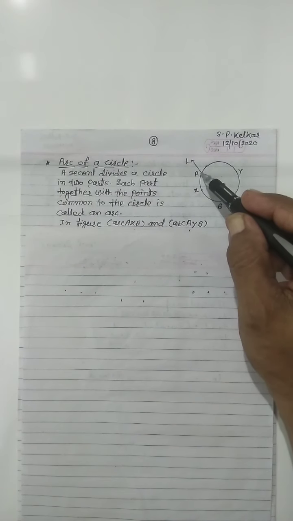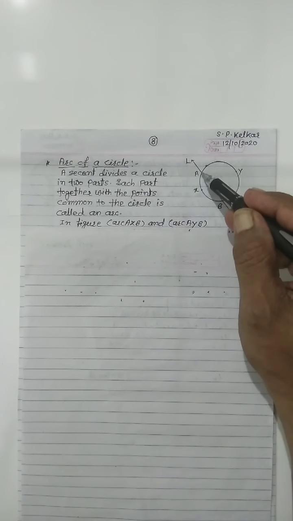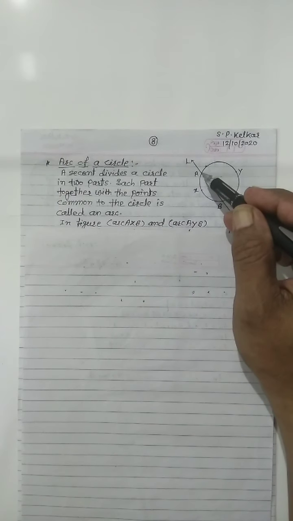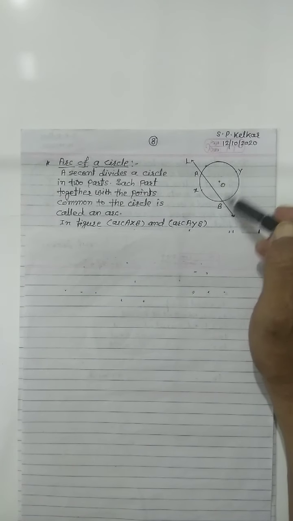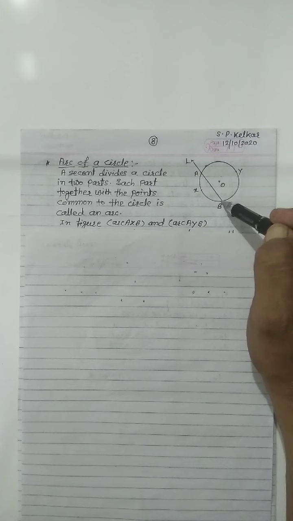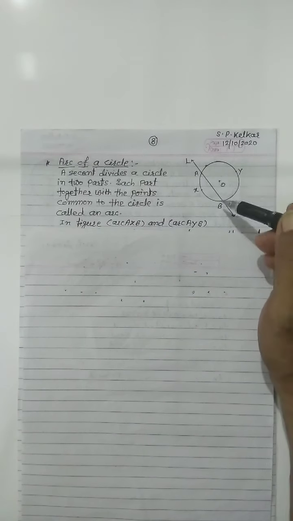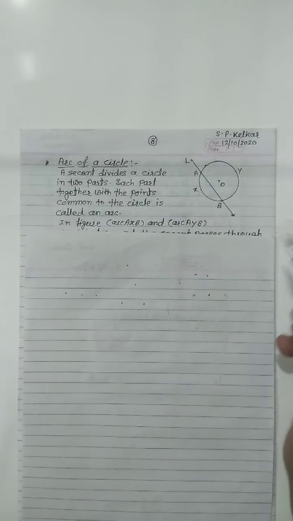Now, an arc of this circle is AXB. The naming of an arc is like this: arc AXB or arc BXA. This arc's end points are A and B. Also, this arc's end points are A and B. The name of this arc is arc AYB or arc BYA. In this way, we can write down the name of the arc. In the figure, arc AXB and arc AYB.